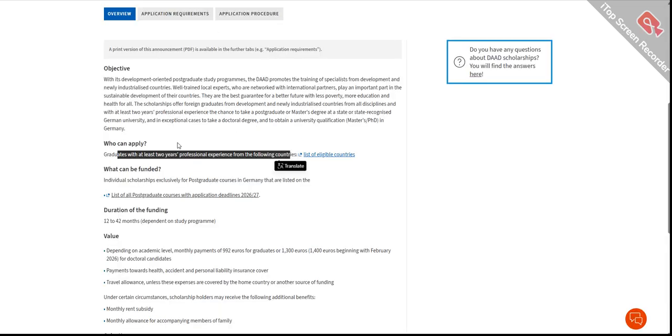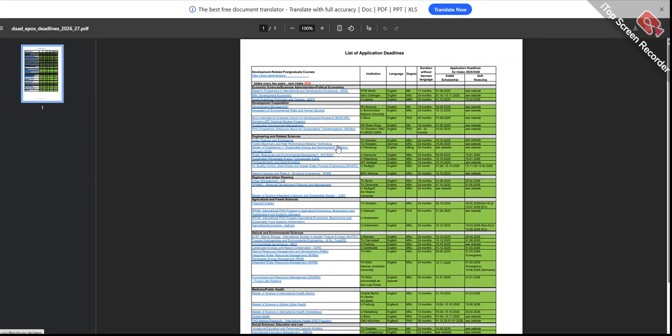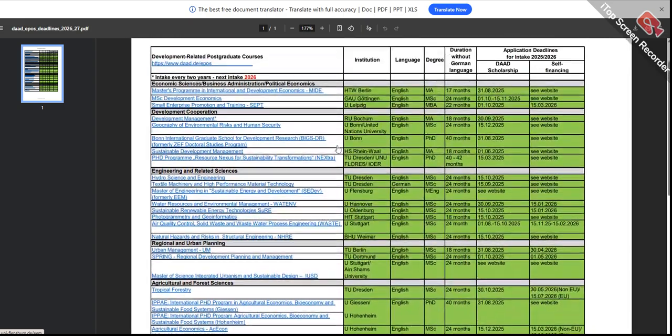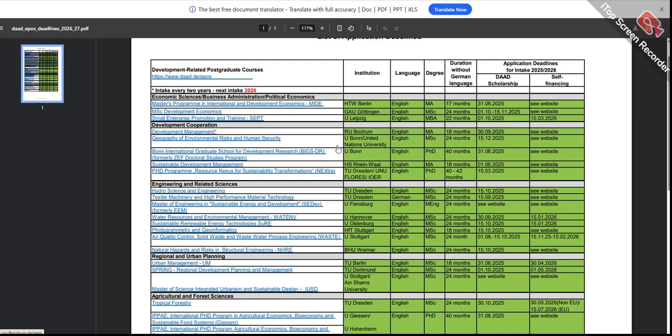Now let's talk about what can be funded: individual scholars exclusively for postgraduate courses in Germany that are listed on this link. You can get the link in the description again, and check whether you are eligible. If your country is eligible, then you should check the list of these postgraduate courses, because this is a very important thing. You should know which courses are being offered.